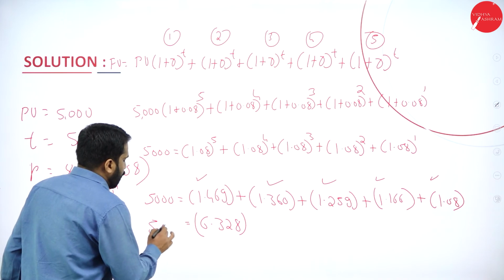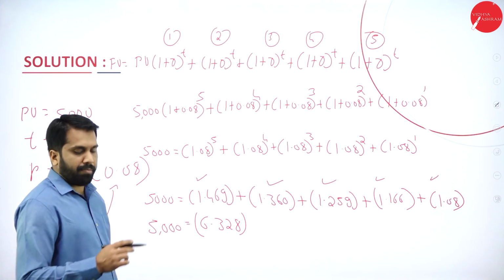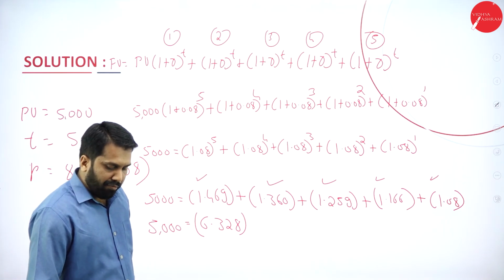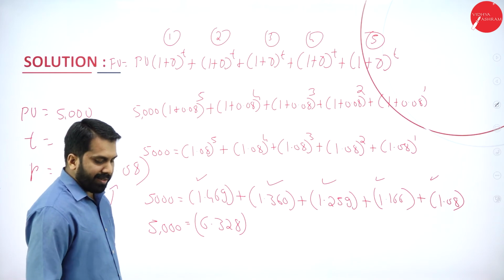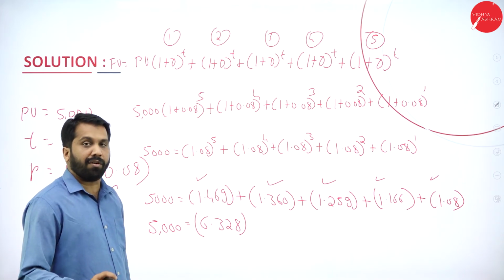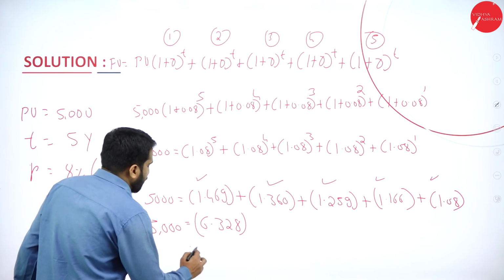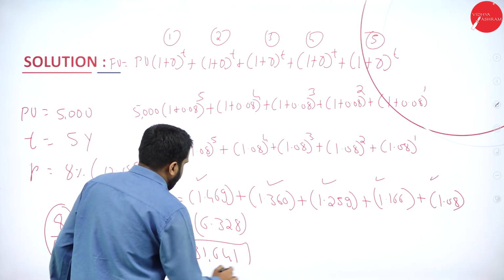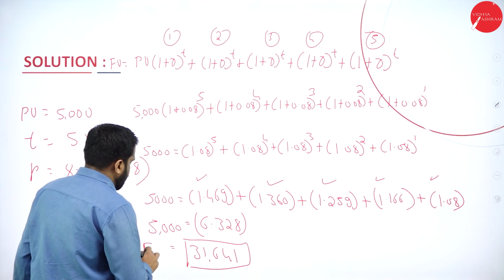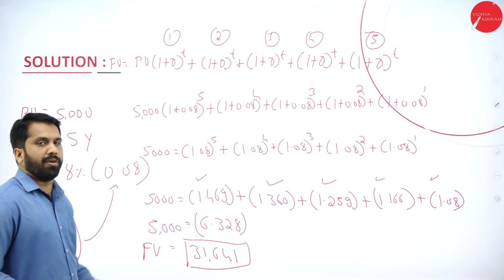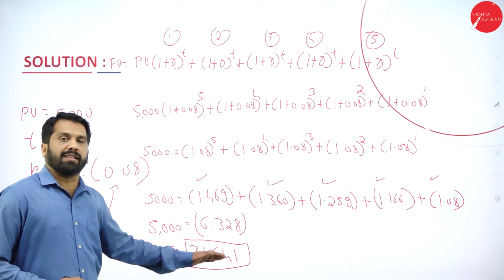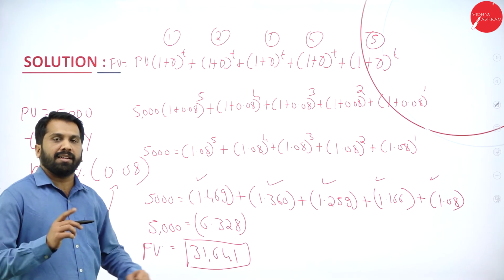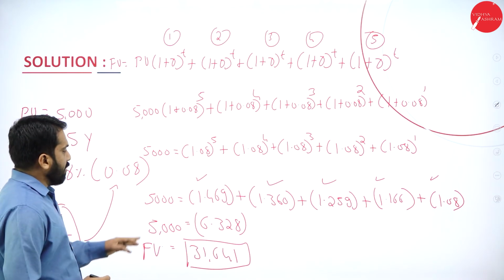You have 5,000. Now we have to multiply. Multiplied with 5,000, you got 31,641. This is your answer. This is your future value. What is your answer? 31,641 is your answer.